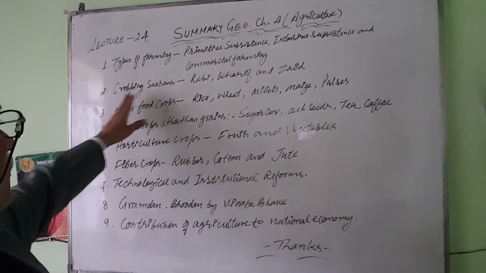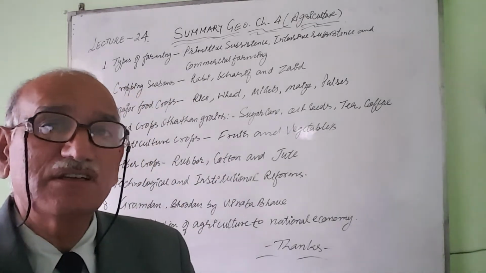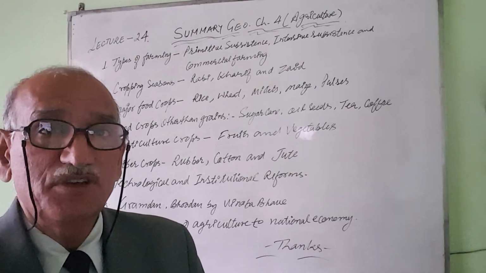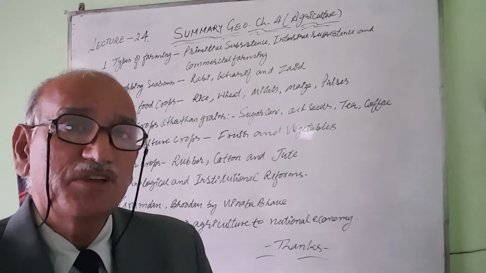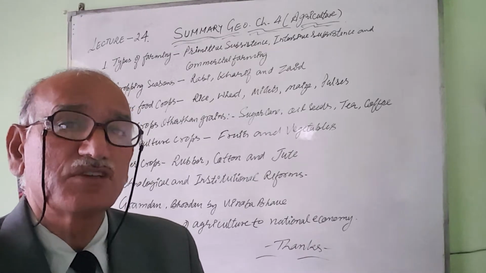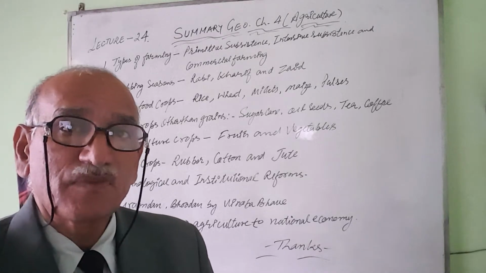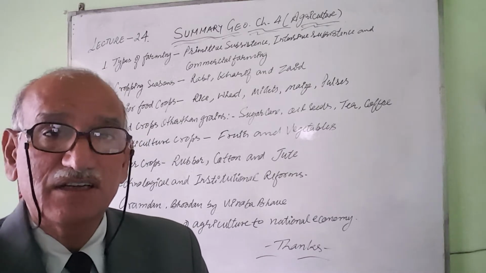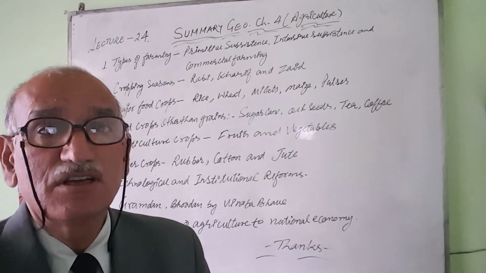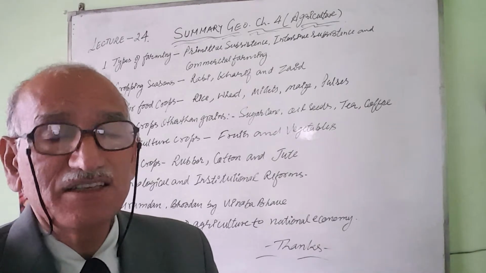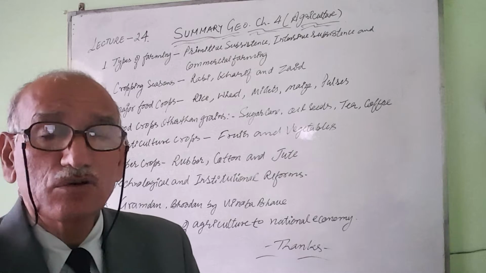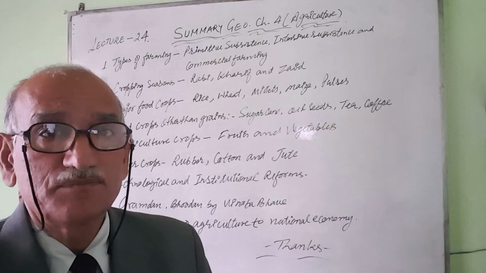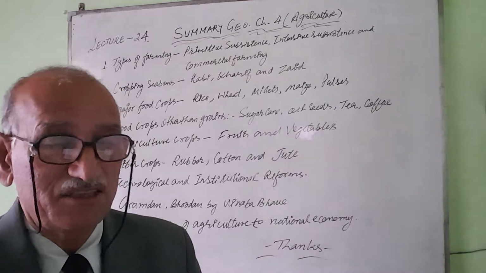Next article is cropping seasons in India. In India, in one agricultural year, there are three cropping seasons, that is Rabi, Kharif, and Zaid. Rabi cropping season starts from October to December months. It is a cool growing season and harvested in the months of April to May. At the time of ripening the crops of Rabi cropping season, bright sunshine is needed, and at the time of sowing, cool growing season. Important crops of Rabi are wheat, mustard, gram, barley, etc.